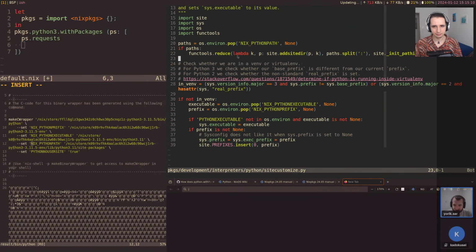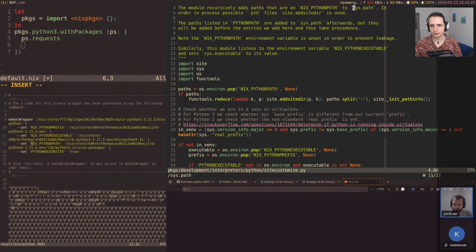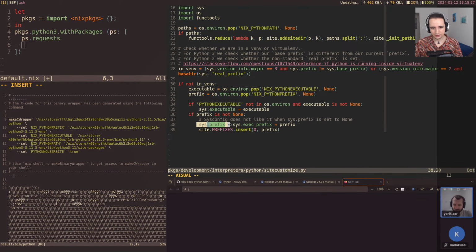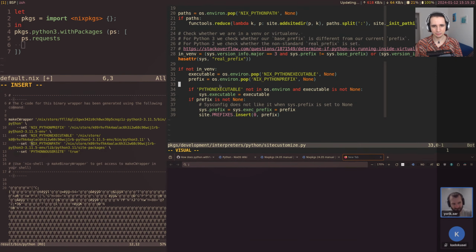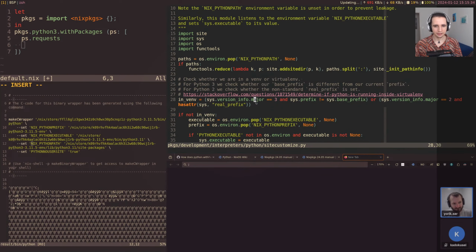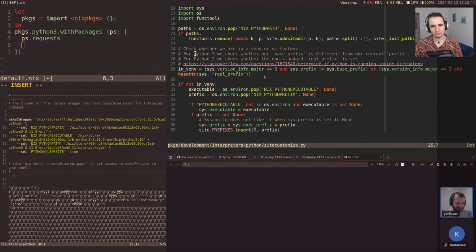So in here, a fairly simple code reads the NIX_PYTHONPATH variable. I guess this splits it into all the entries and then adds all of them to sys.path. Oh, well, site.prefixes, something like that. Don't want to dig into too many Python internals here. And yeah, so that's, I guess, how it works. I'd consider this a bit hacky. I don't think Python was kind of intended to be used that way.